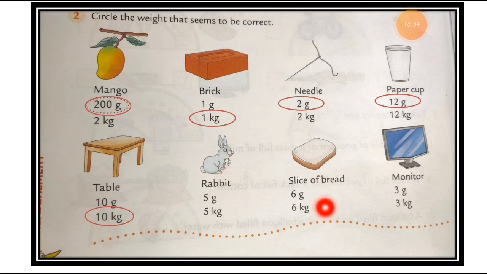Two options are given. So 6 kilogram is more weight. It does not look correct. The answer does not match the question, that's one slice of bread. So 6 kilogram is not the correct option. So only one option remains which seems correct, here is 6 gram. So for the slice of bread we have to put the circle on this 6 gram. That is the correct one. This one is the right option.